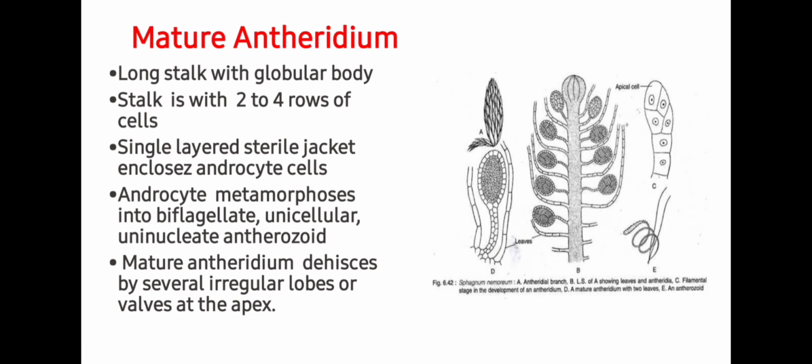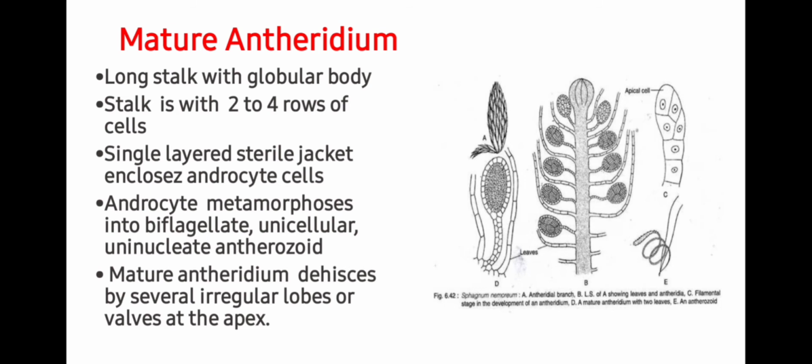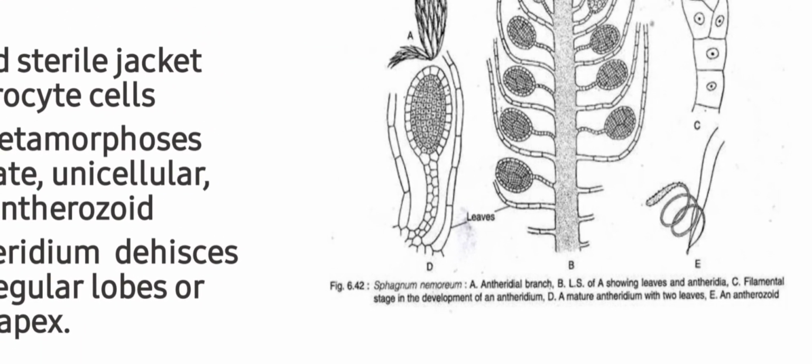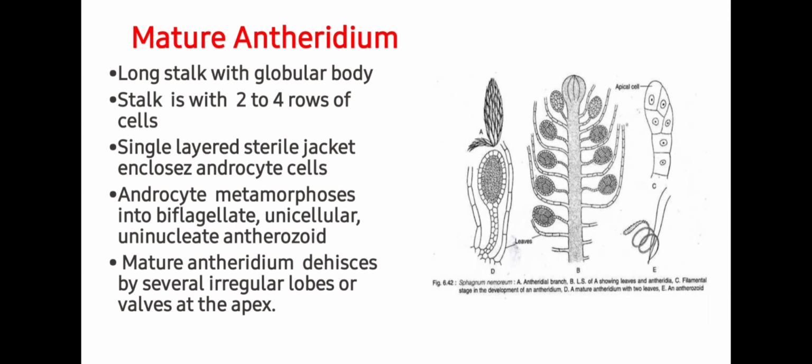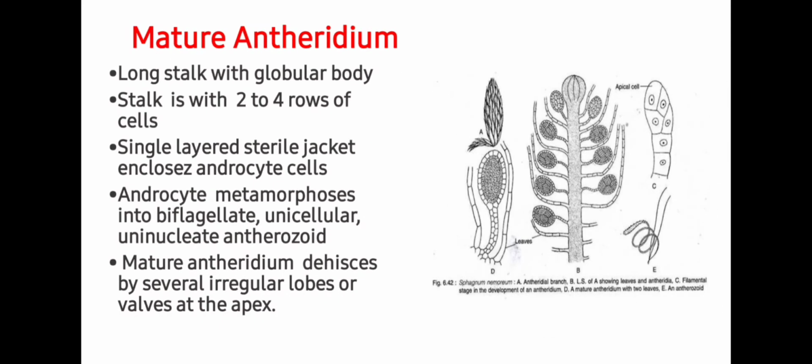If we talk about the mature antheridium, it is a long stalk with a globular body. The stalk is with 2 to 4 rows of cells. A single layered jacket encloses androcyte cells. Androcyte metamorphoses into a biflagellate, unicellular, uninucleate antherozoid, as you can see in this image. The mature antheridium dehisces by several irregular lobes or valves at the apex. Whenever they mature, they dehisce and swim to the